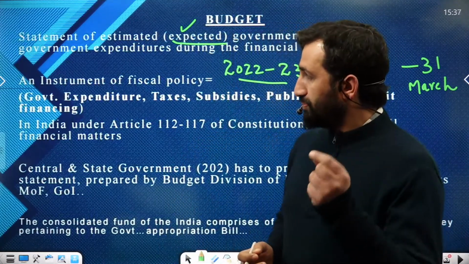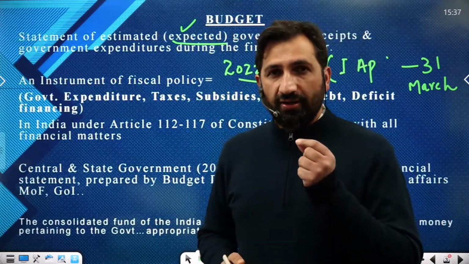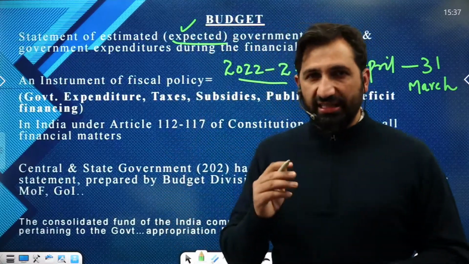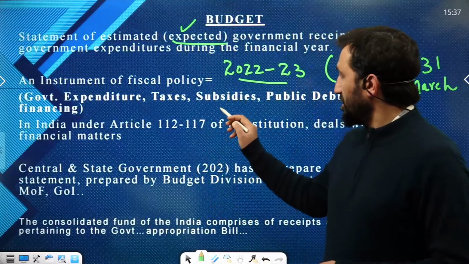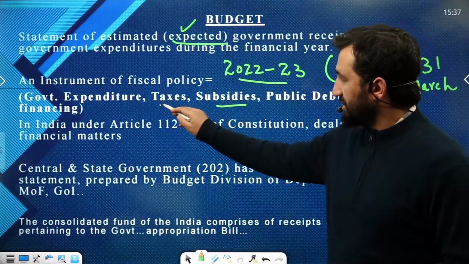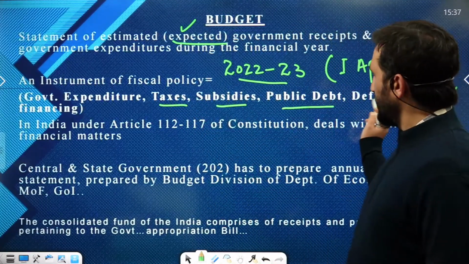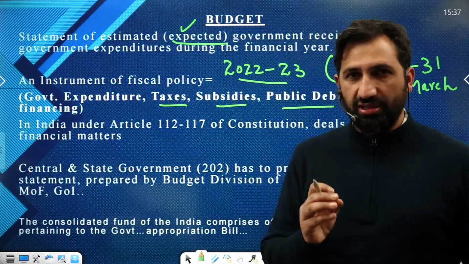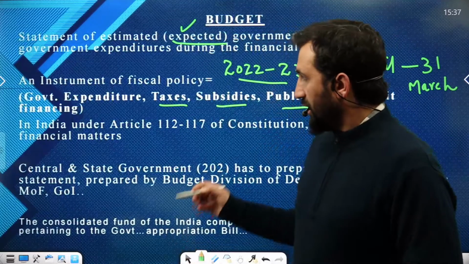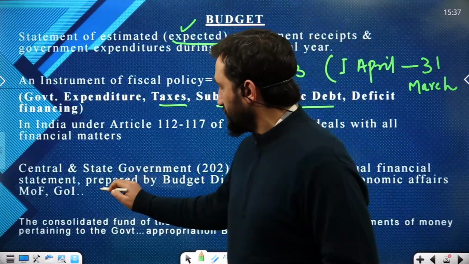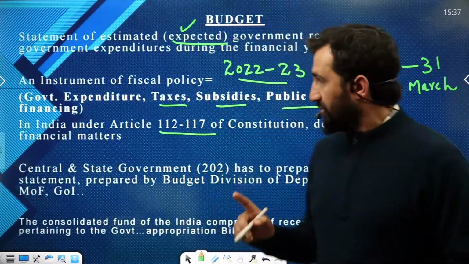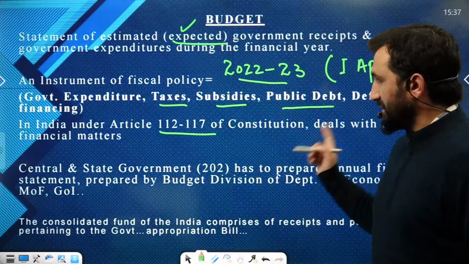So why is there a need of budget? Basically, it's a part of fiscal policy. Fiscal policy deals with government expenditure, government subsidies, government taxes, public debt, and deficit financing. These are the components of fiscal policy, and budget is an instrument. And under the Indian Constitution, Articles 112 to 117 deal with the budget.